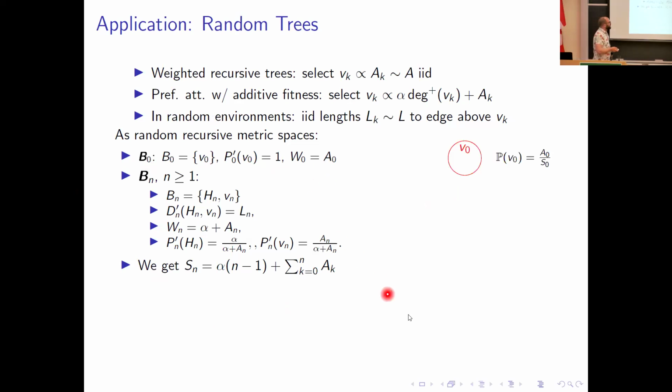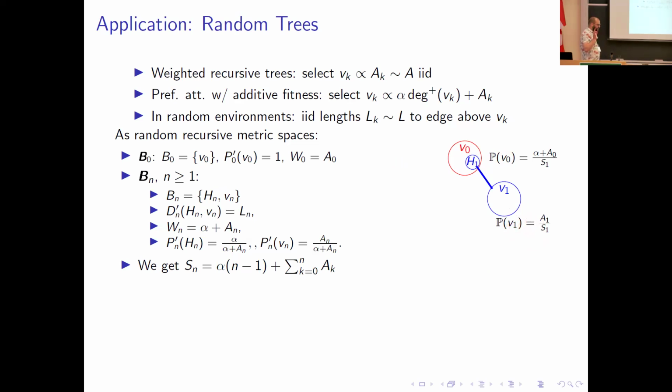So my root vertex is essentially a block consisting of just a single point. At the next step, I attach a vertex. So I've attached this block in blue here. Now at the following step, when it comes to selecting a vertex, I can select V0 with probability proportional to alpha plus its weight A0, alpha due to the fact that it has one child. Or I could select vertex V1 with probability just proportional to its weight A1.